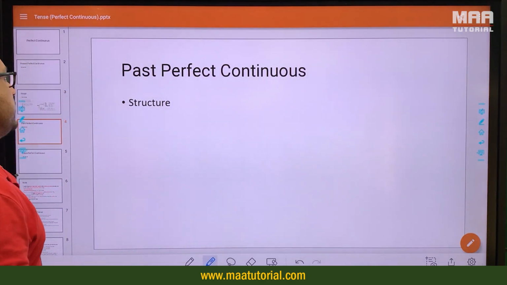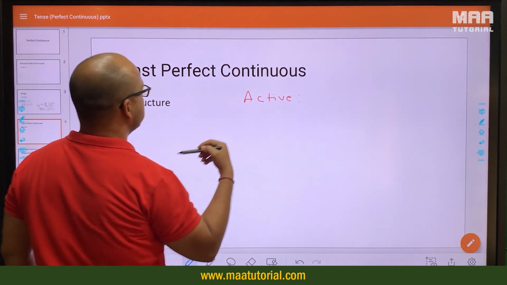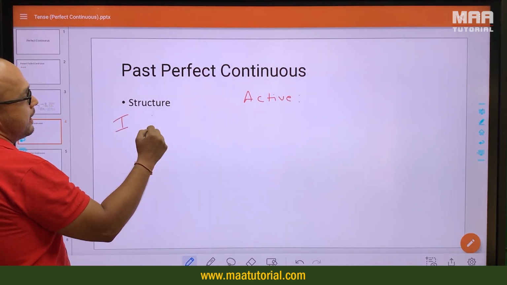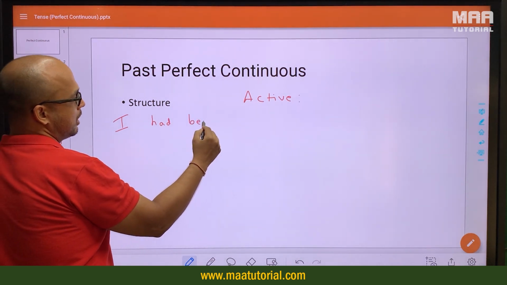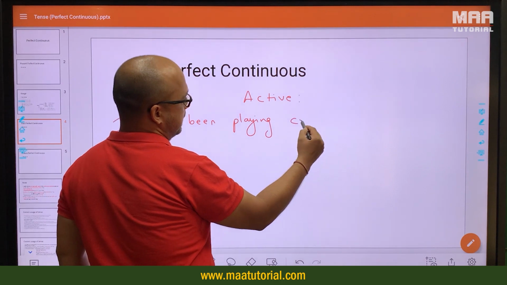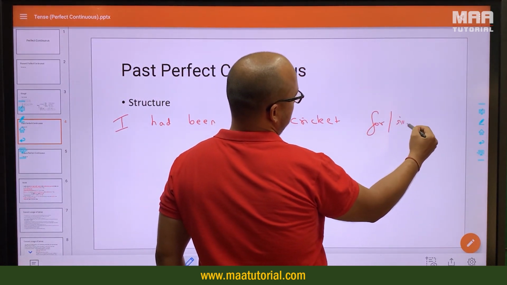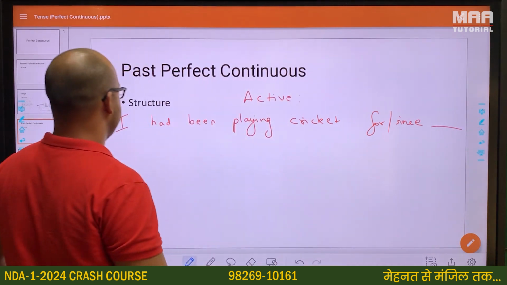Then we have the past perfect continuous structure. Again, in this as well, all we're going to do is the active form. Past perfect will be I had been playing. I had been playing cricket. Again, we can use for and since here, followed by an appropriate time.